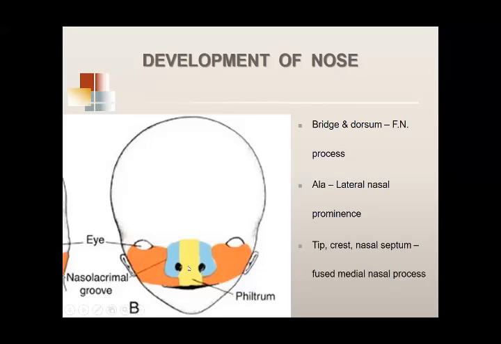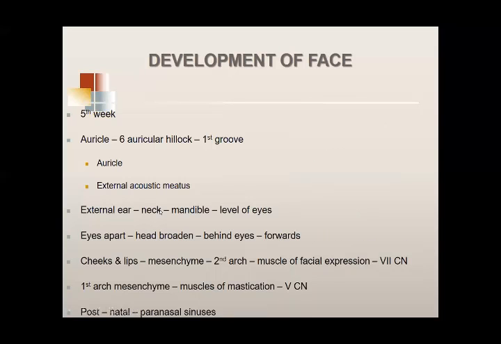Okay. And then deeper down, deep inside you have the nasal septum developing from the medial nasal prominence. You have the nasal septum, you have the tip of the nose here, the crest of the nose and nasal septum. All this develops from the medial nasal prominence, and the philtrum also, as we said.